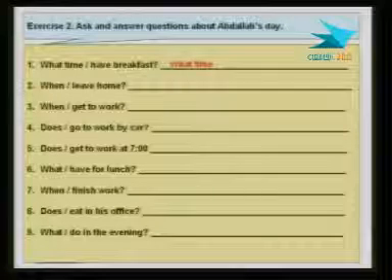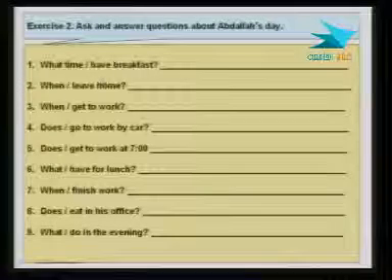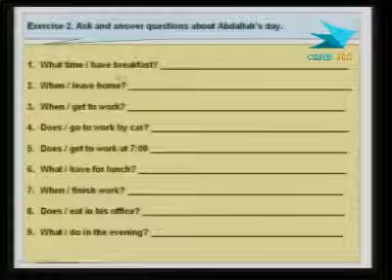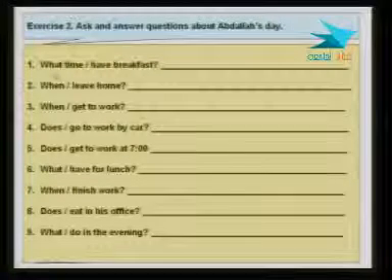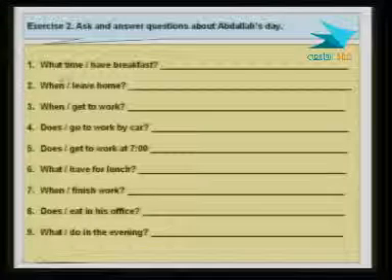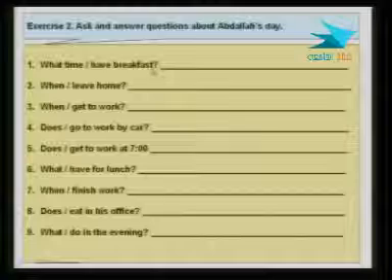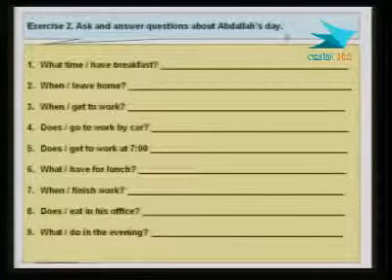All right, now look, we have some information here, okay? Have breakfast, what time? Now what do we need to make a question from these words here? What time, the question word plus the word time, and then have breakfast. And it's, again, about questions about Abdullah's day.